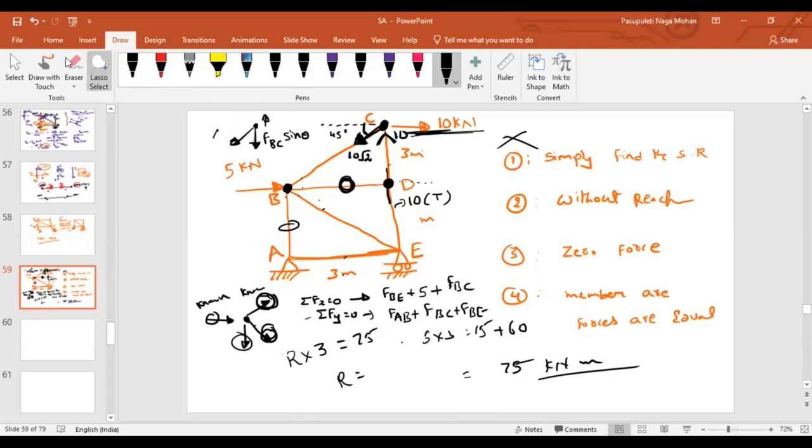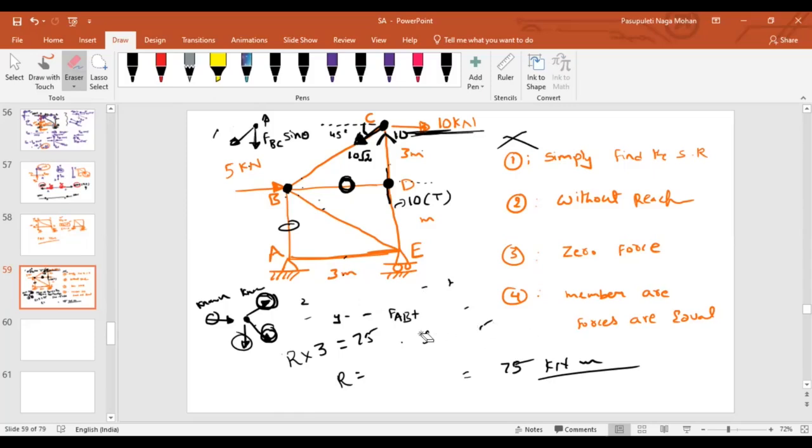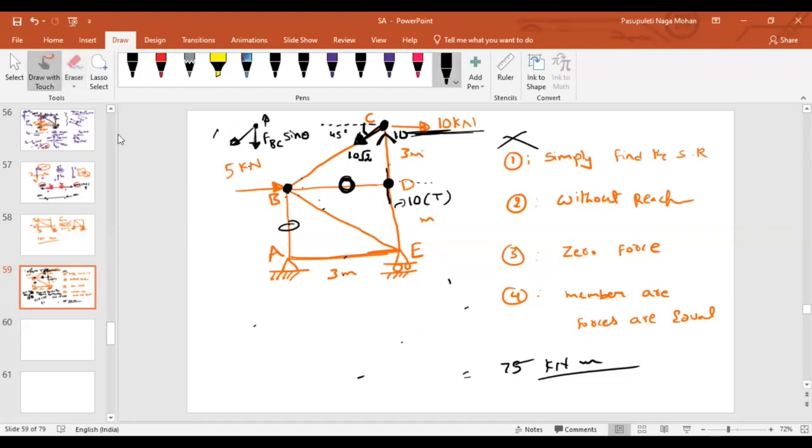But if you're a smart person, then I won't choose B. Why? Because the calculations are increasing. Instead, what I can do is think of my support reactions. Even at joint A, how many forces will exist if I draw the free body diagram? 4, sir: horizontal and vertical reactions and 2 members connected, AB and AE, as we have already discussed.